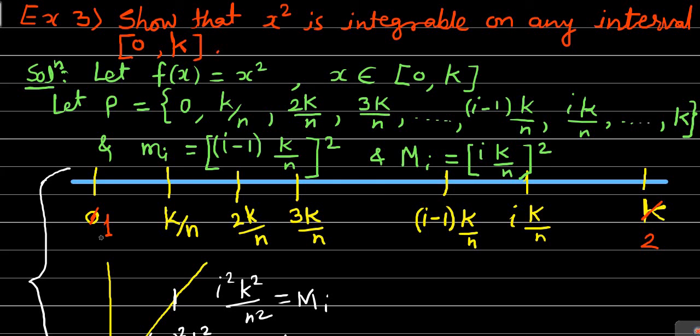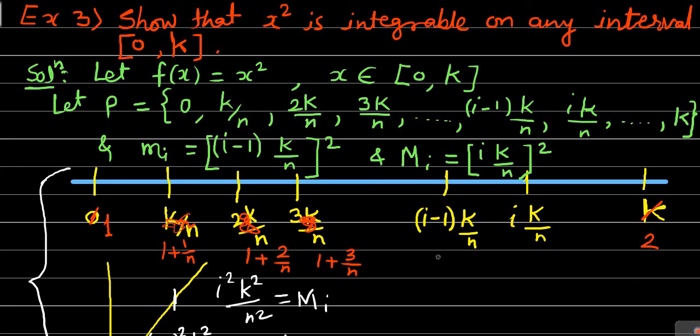So if the first point of the partition is 1, the next point will be 1 plus 1 by n. The next point will be 1 plus 1 by n plus 1 by n, means it will be 1 plus 2 by n. Okay. Then the fourth partition point will be 1 plus 2 by n plus 1 by n, which will be 1 plus 3 by n.